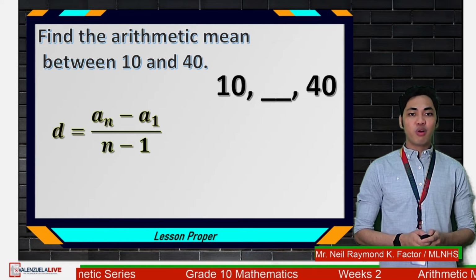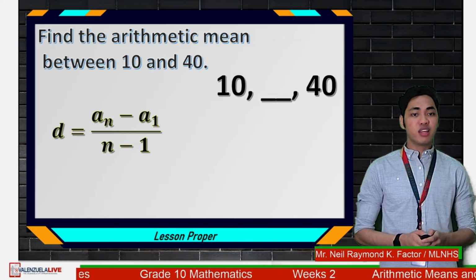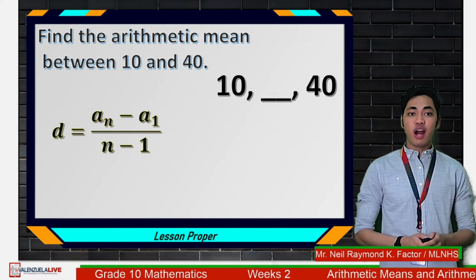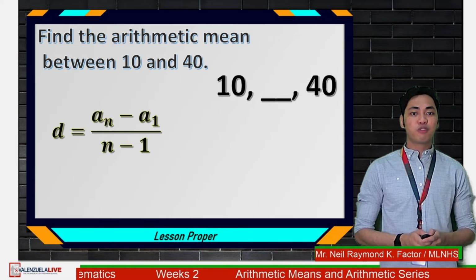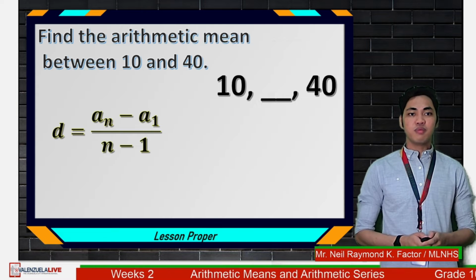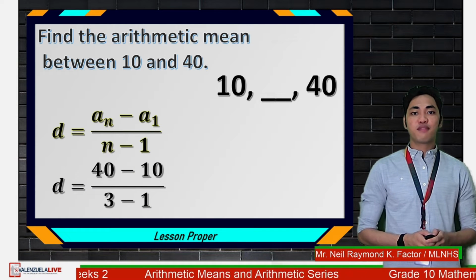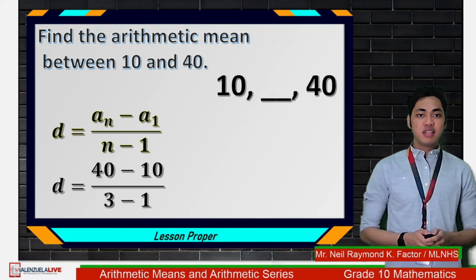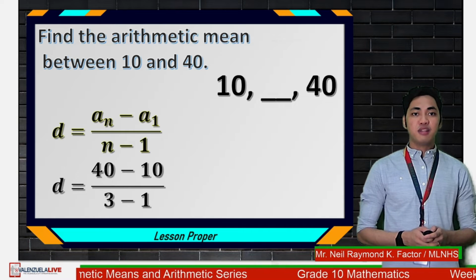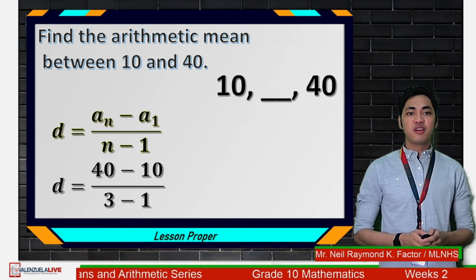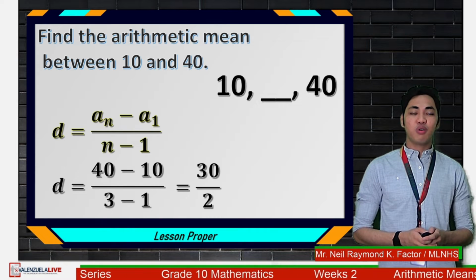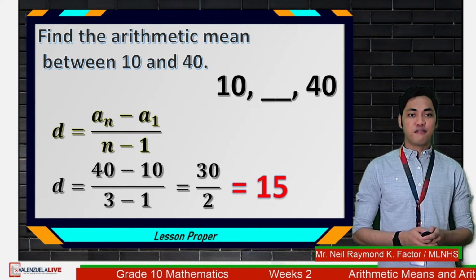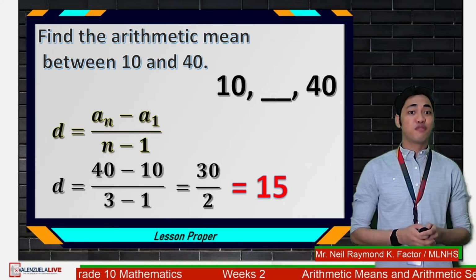Our A sub n or last term here is 40. Our A sub 1 or first term is 10. And our n or number of terms is 3. So substituting in the formula, we have D is equal to 40 minus 10 all over 3 minus 1. In this case, we have 30 over 2, and that is 15. So D is equal to 15.